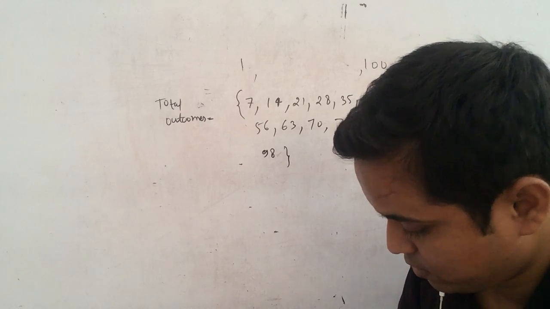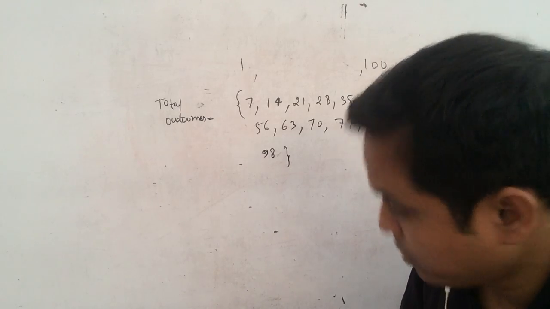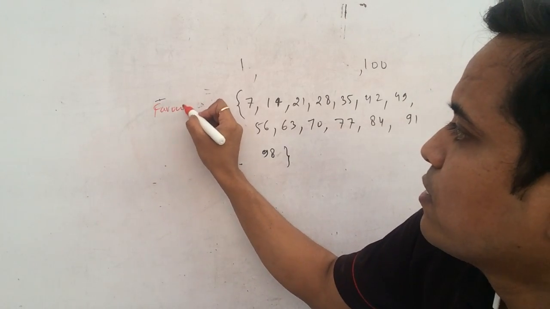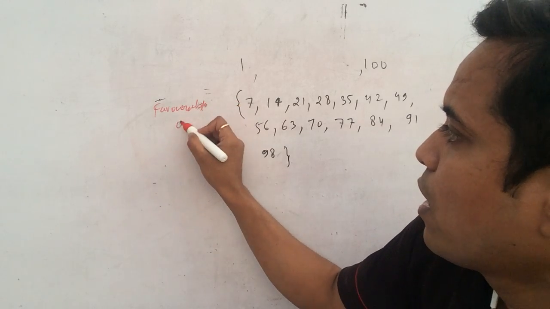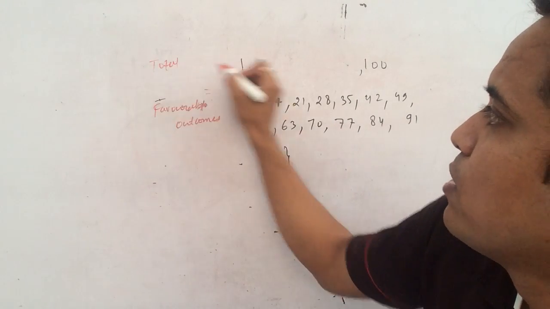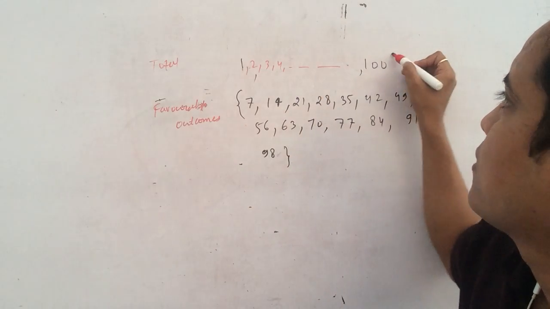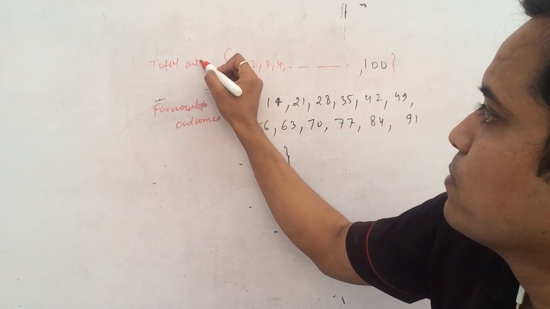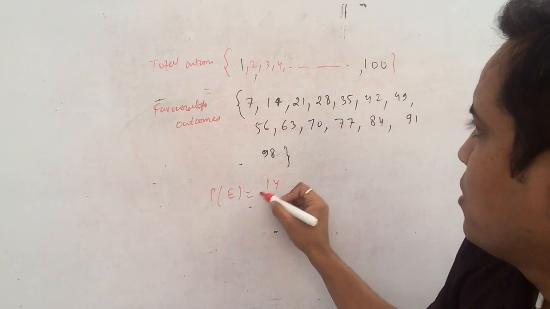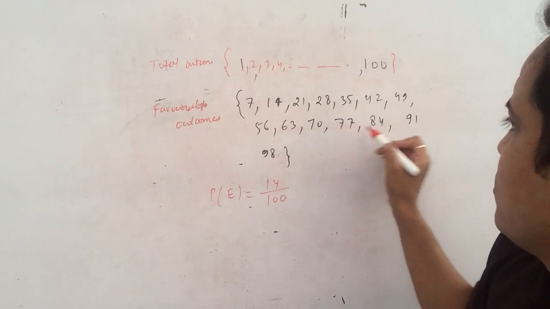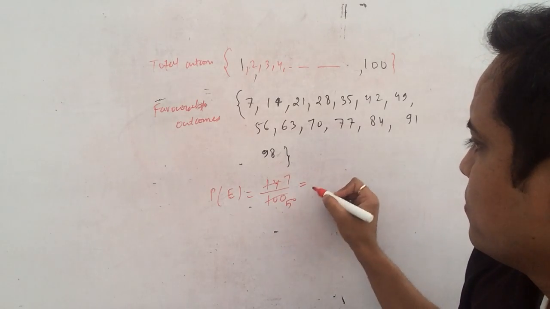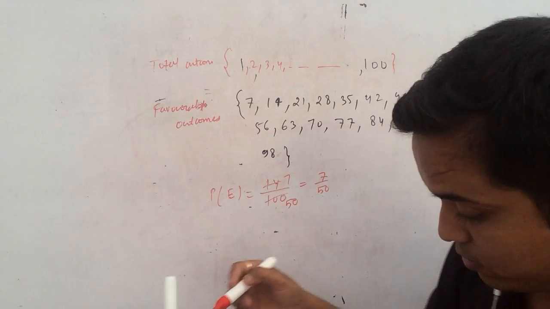This is not the total outcome, it is the favorable outcomes, because you need to get these. And the total is 100 numbers. So the probability of the event is 14 upon 100, which is 7 upon 50. That is the answer.